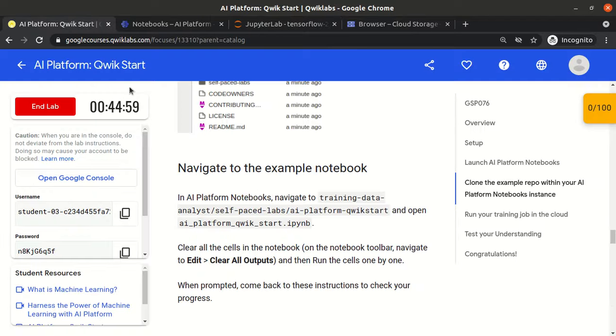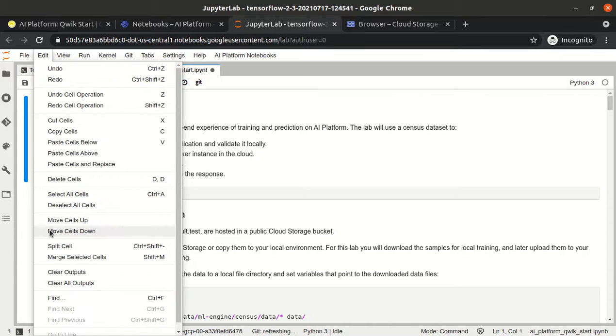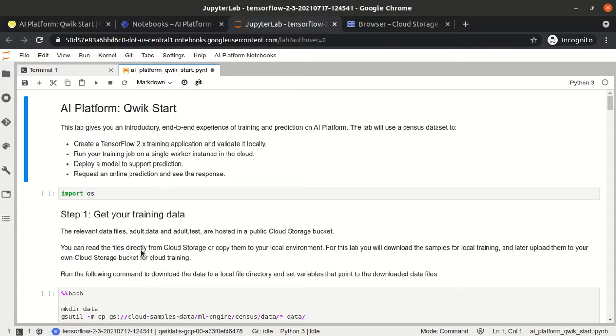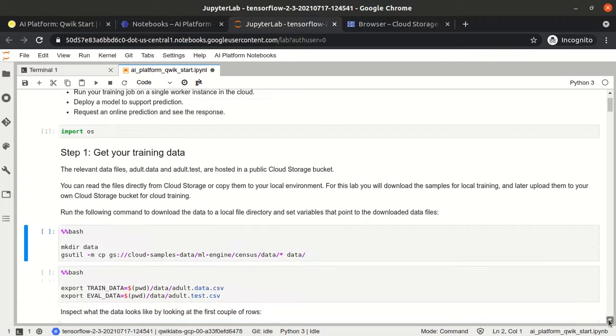After that they told us to clear all the outputs, though all the outputs are already cleared because we can't see any number here, but still we will clear the output. We go to Edit and Clear All Outputs, and let's try to execute cell by cell, and I will explain as I go. So this is just importing the operating system module. I have executed it by just pressing Control plus Enter, or you can click this play option as well.